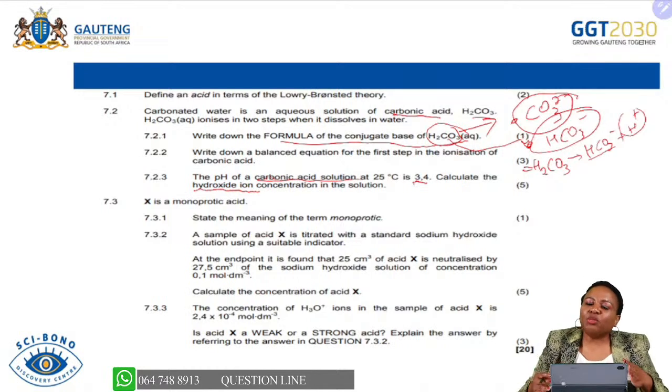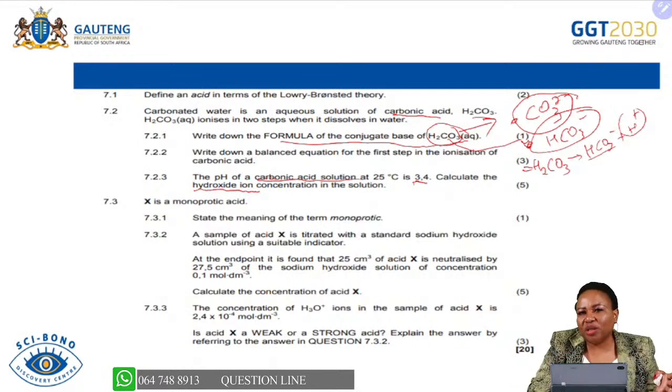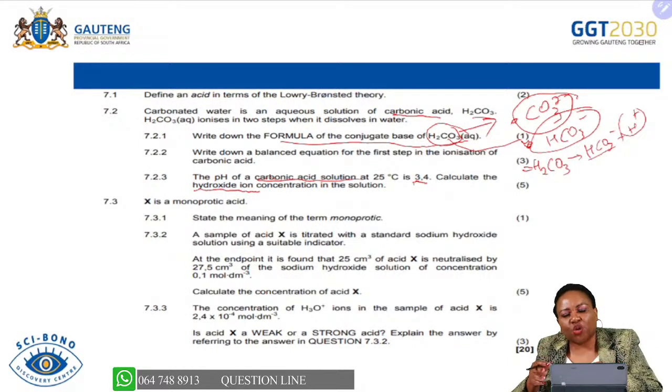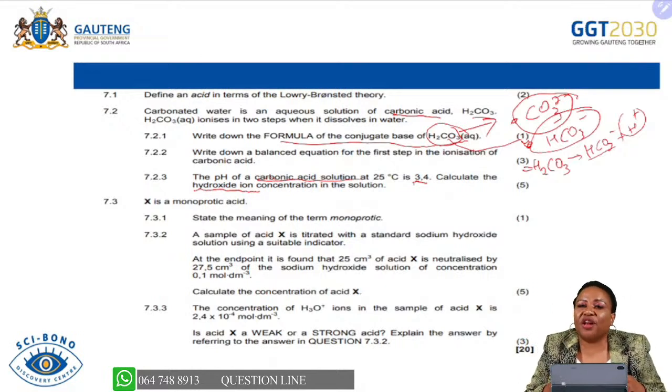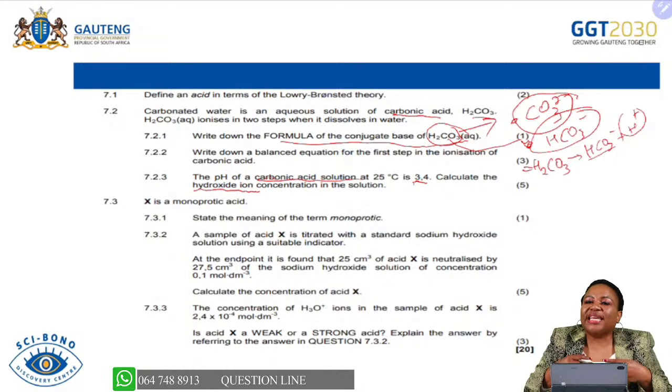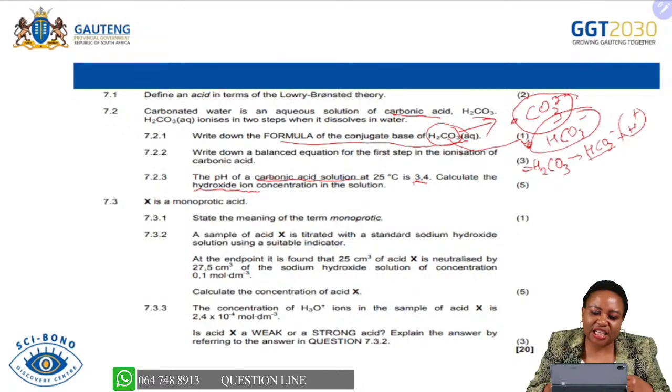However, in terms of domination, what dominates in an acid is hydrogen ions, and what dominates in a base is hydroxide ions. So there are a few hydroxide ions that you can find in an acid, and by using the Kw formula, you can find the hydroxide in that specific acid.